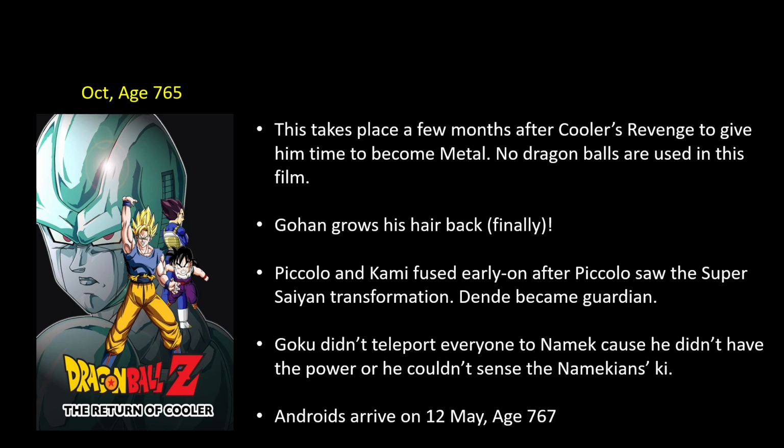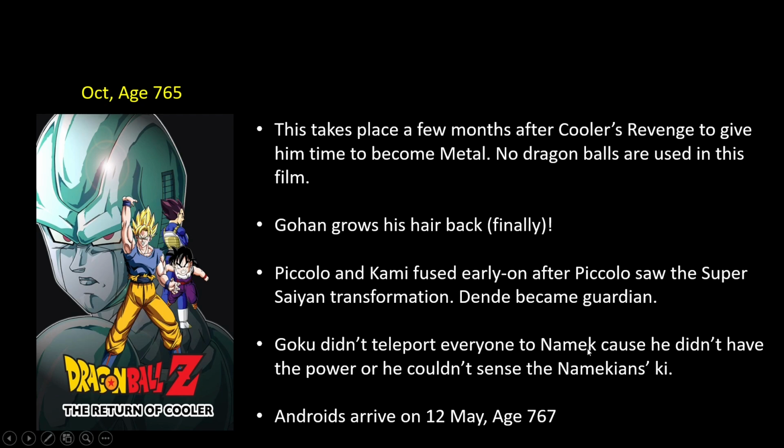Right, so basically, this movie begins with them in a spaceship heading towards Namek because King Kai has told Goku that something wrong is going on in New Namek. So why didn't Goku just teleport everyone to Namek? That is because he doesn't have the power to transport that many people all at once. That's like my only explanation. Or he couldn't sense the Namekian's ki.